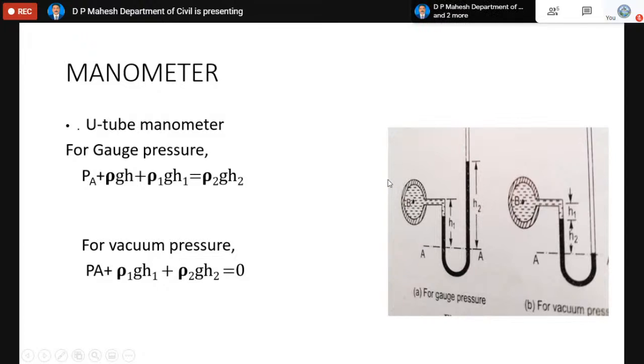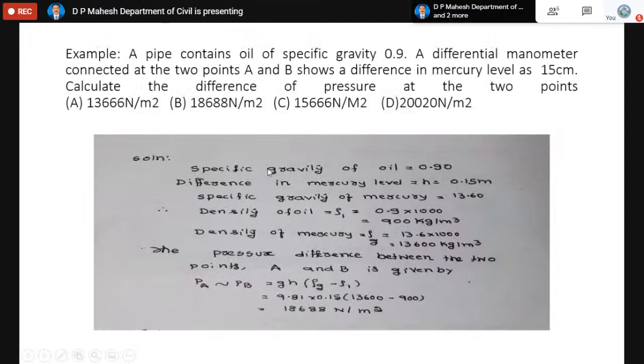The manometer is just a U-tube which contains some liquid inside. Its ends are always connected to the pipe in order to measure the pressure at those points. They work on the principle of Pascal's law as well as the hydrostatic law. Now in this problem, there is a pipe containing oil having specific gravity 0.9. A differential manometer connected at the 2 points A and B shows a difference in the mercury level of 15 centimeters.